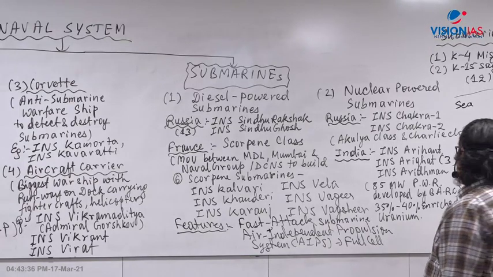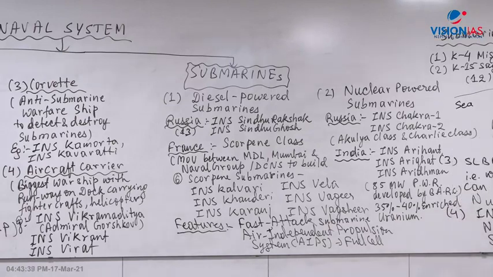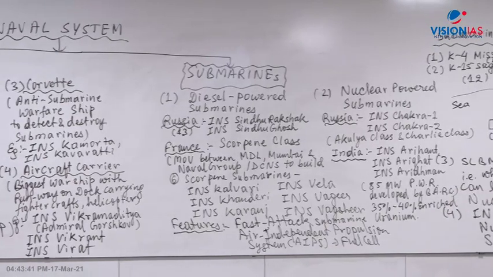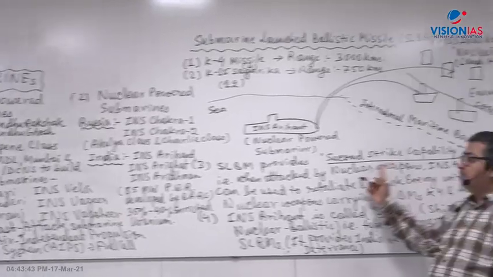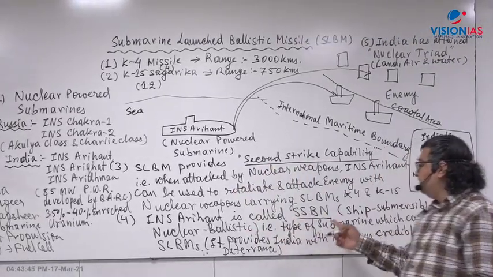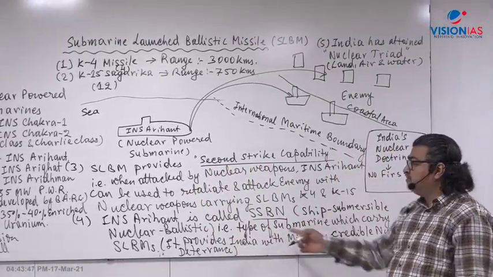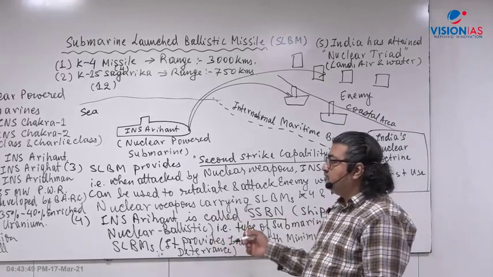I have already mentioned that we have K4 and K15 Sagarika missiles, which provide India's second strike capability. Arihant is also called SSBN, carrying such kind of missiles.